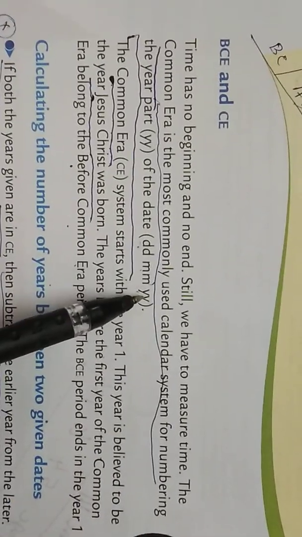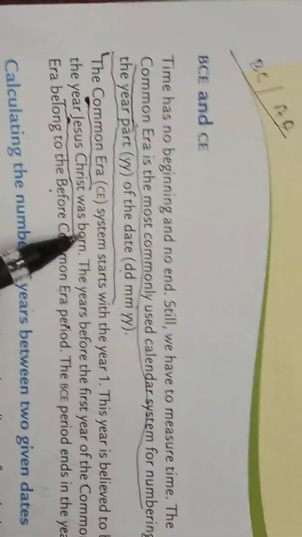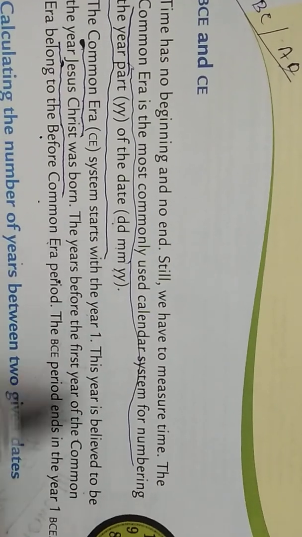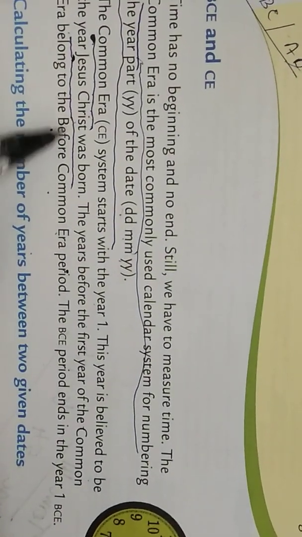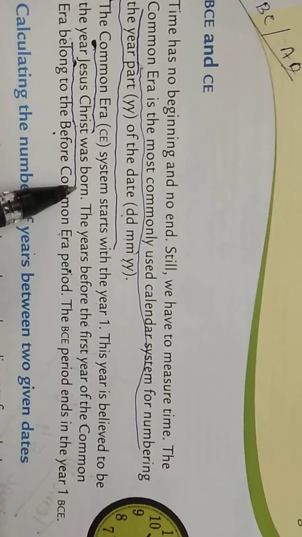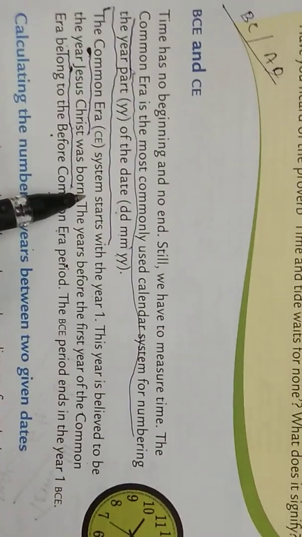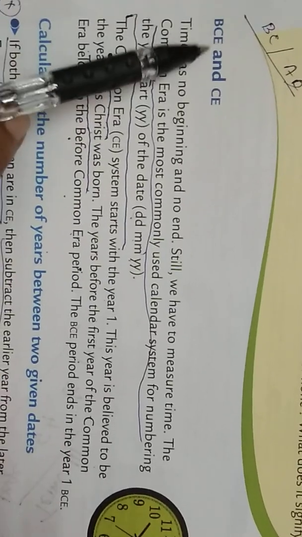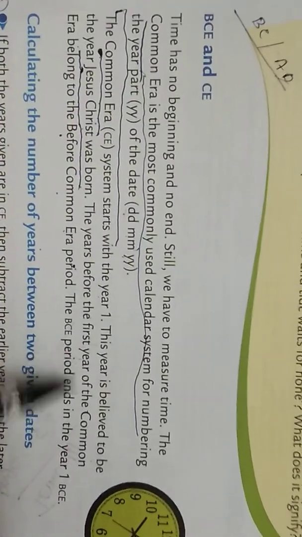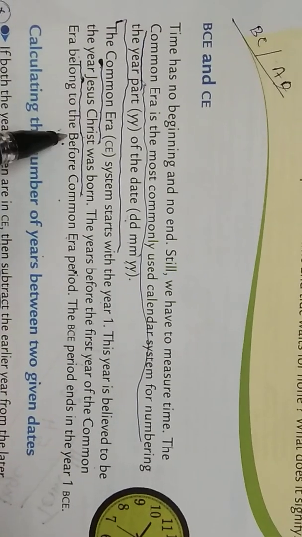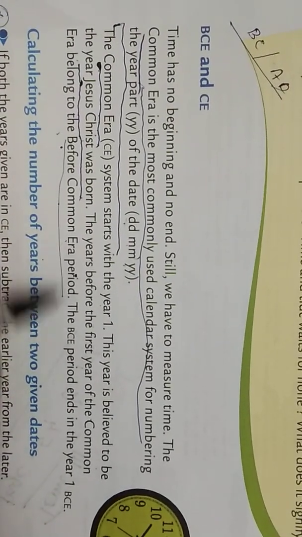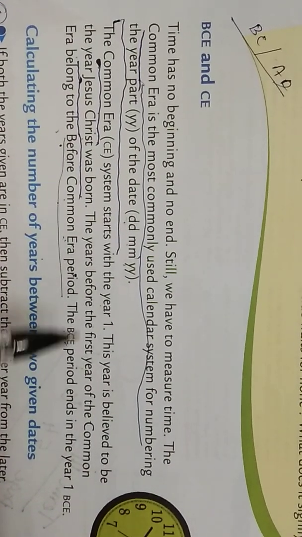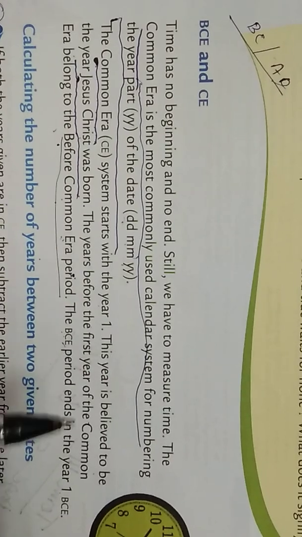The common era system starts with the year 1. This year is believed to be the year Jesus Christ was born. The year Jesus Christ was born is the starting year of common era. Before that is known as before common era. The years before the first year of the common era belong to the before common era period. We write the short form as BCE, and common era is written as CE.